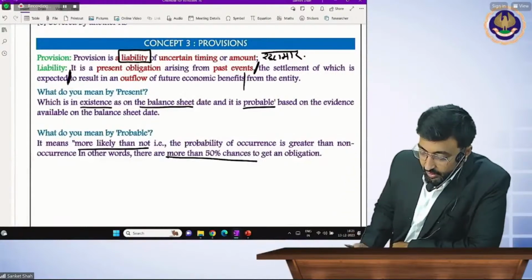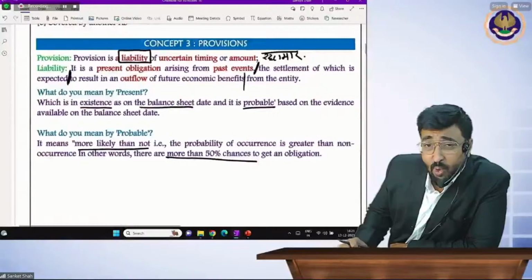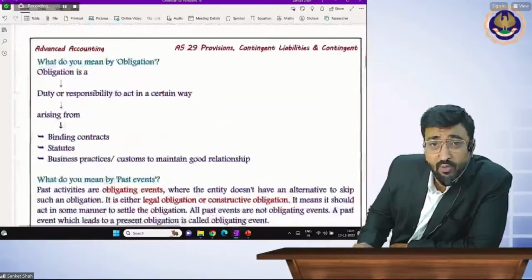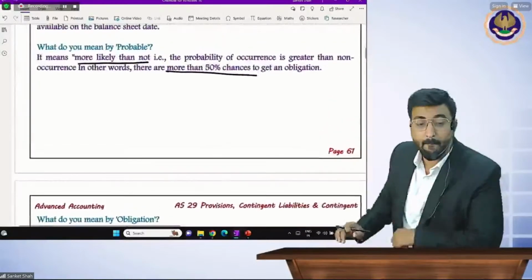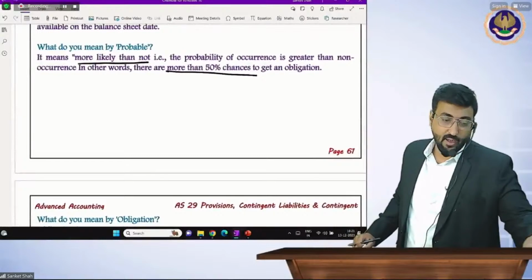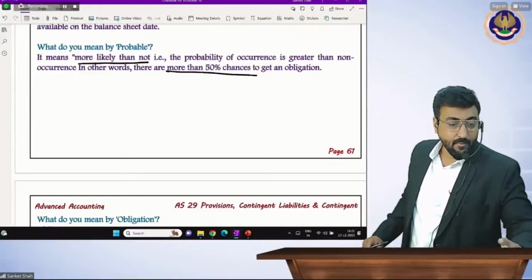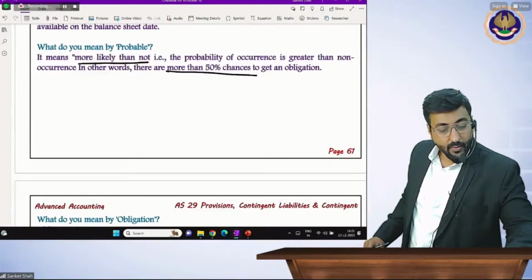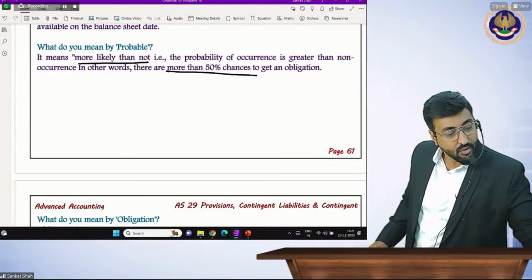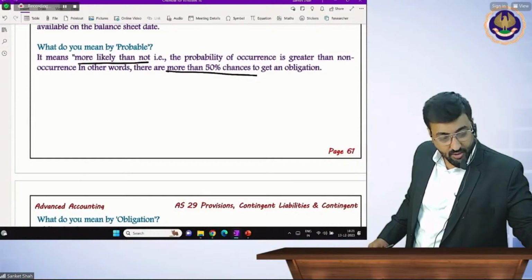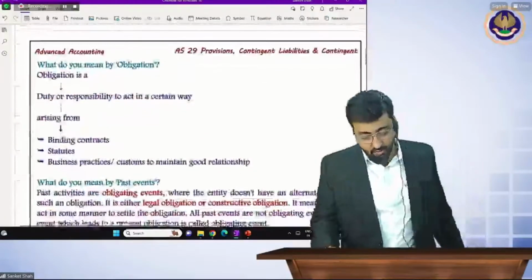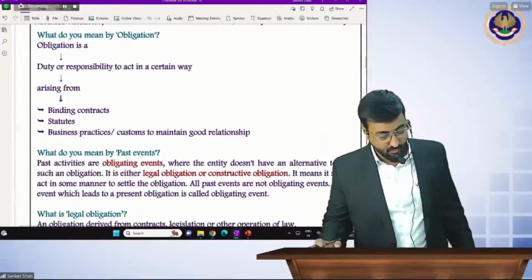Chaliye. So we will move to next concept, provision is over. Now we are going to move to the next concept, but before moving, beta, first I will ask you some questions. Okay, we'll do it after obligation.